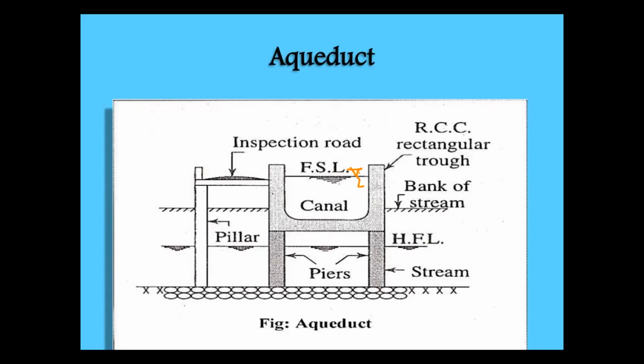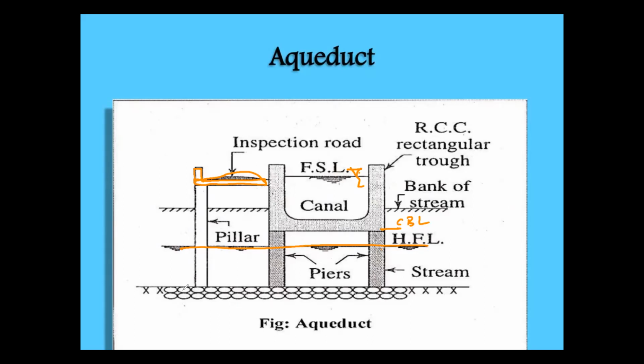So these are the piers, two piers. This will be the high flood level of the stream. There is a gap between the canal bed level, CBL, and HFL. So there will be an inspection road. This is the cross section of the inspection road, a bitumen inspection road. This is the deck slab. This is the railing. This is the RCC. You need to draw this.